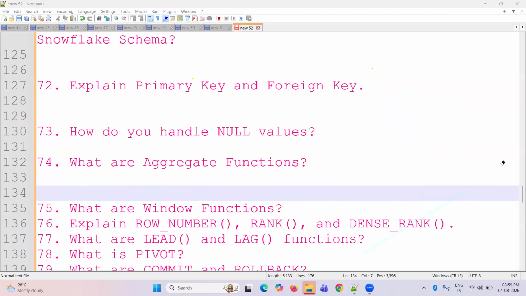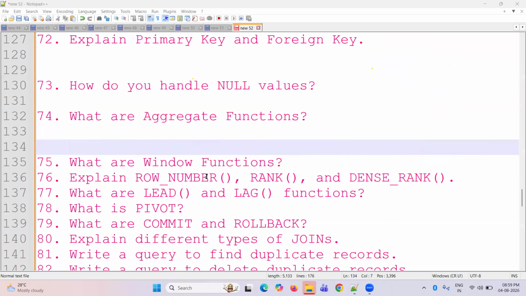Does Snowflake not support indexing and window functions? We can call them analytical functions. Explain row_number, rank, dense_rank. They will ask in the interview about the difference between rank, dense_rank, and row_number.